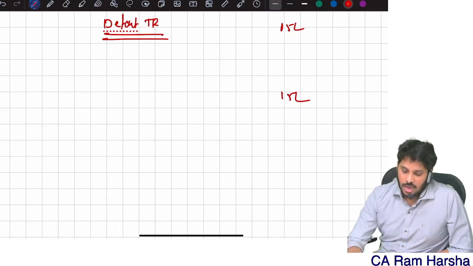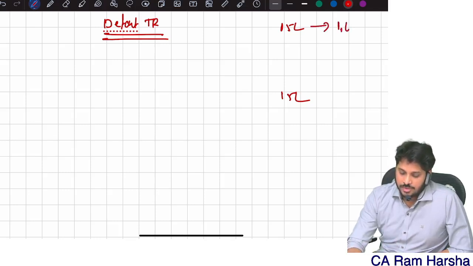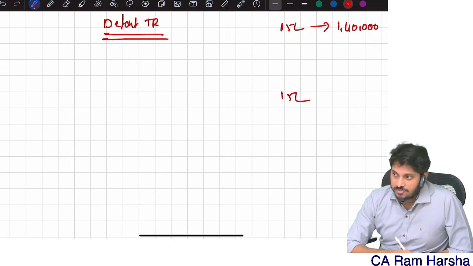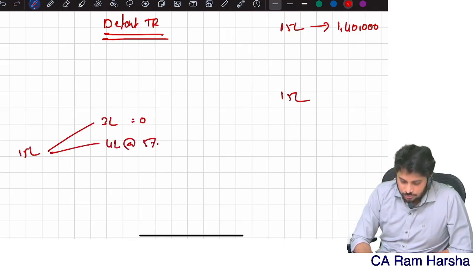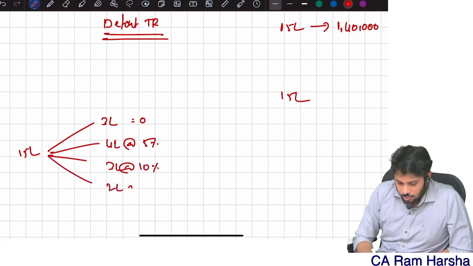Under the default tax regime, up to 15 lakh rupees of income, my tax liability will be 1,40,000. How? First 3 lakh, 0. 3 to 7, 4 lakh into 5%. 7 to 10, 3 lakh into 10%. 10 to 12, 2 lakhs into 15%.